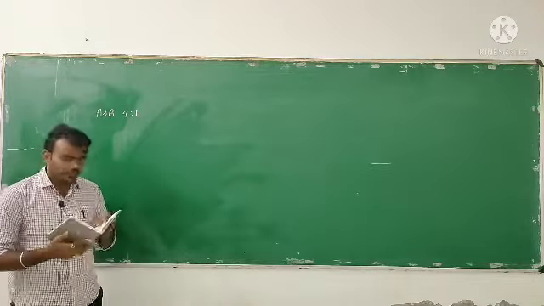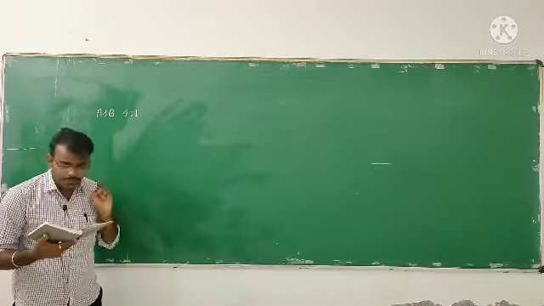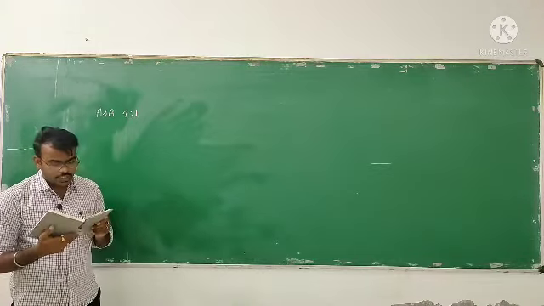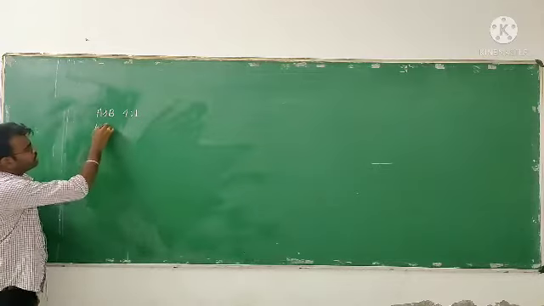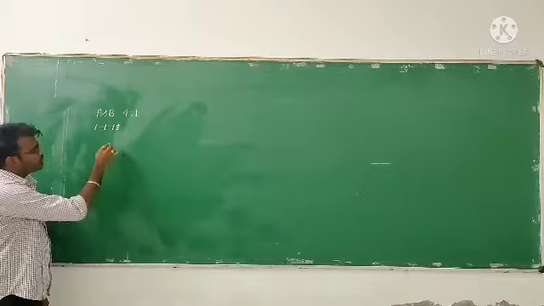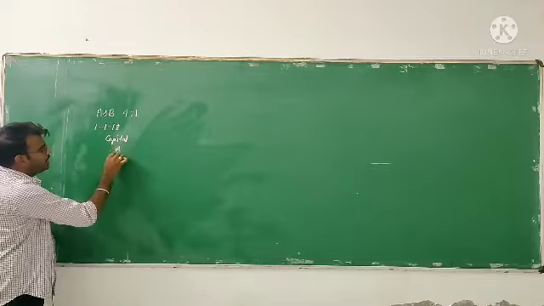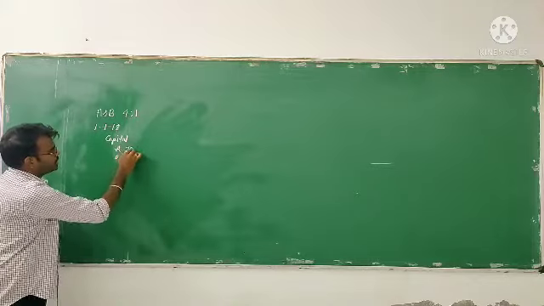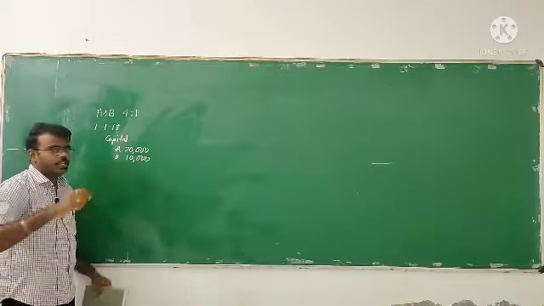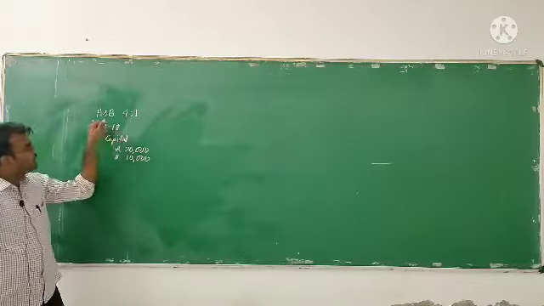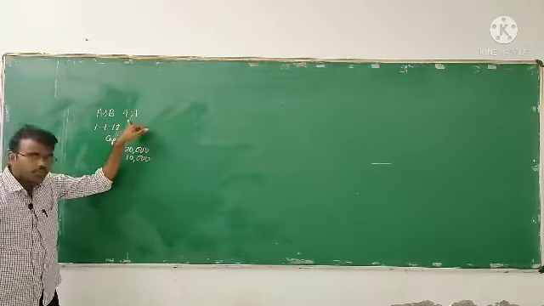Further it says that on 1st January 2018, their capitals were 20,000 and 10,000 respectively. So they introduced a capital, A 20,000 and B 10,000.